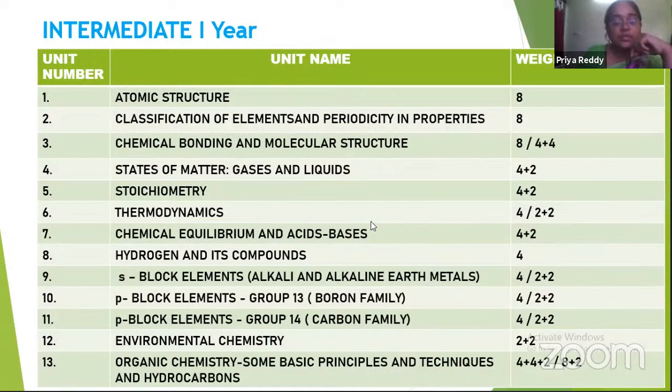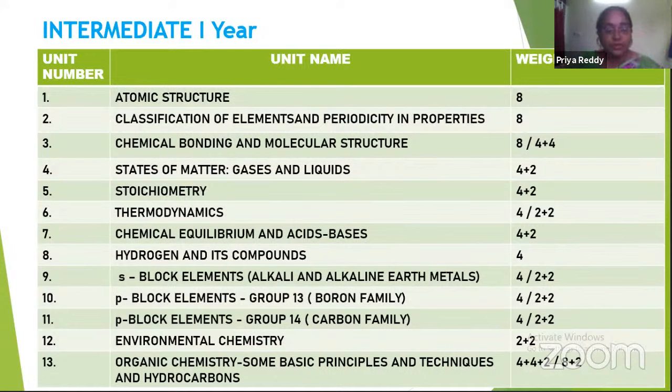And from the sixth unit, thermodynamics, one short answer and two very short answers are given. From the seventh unit, chemical equilibrium and acids and bases, one short answer and one very short answer. From hydrogen and its compounds, one short answer will be given. And from the ninth unit, s-block elements, one short answer or two very short answers may be given.